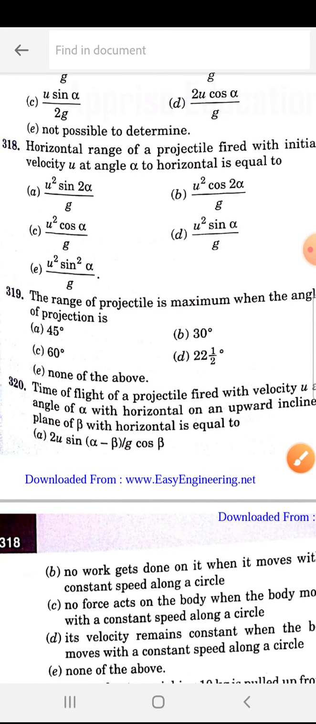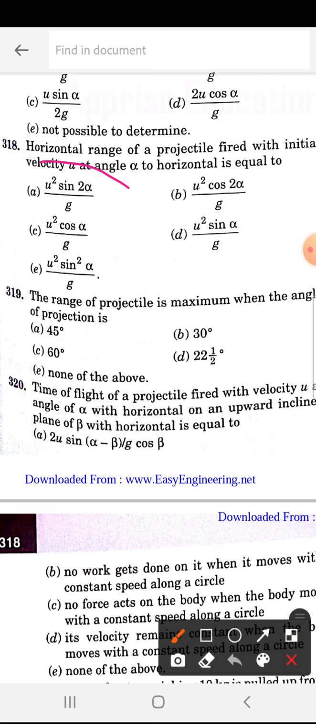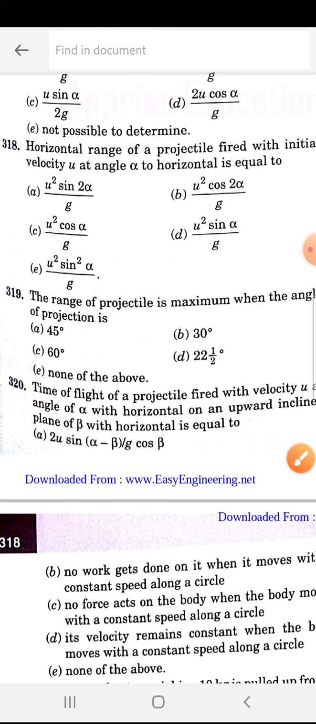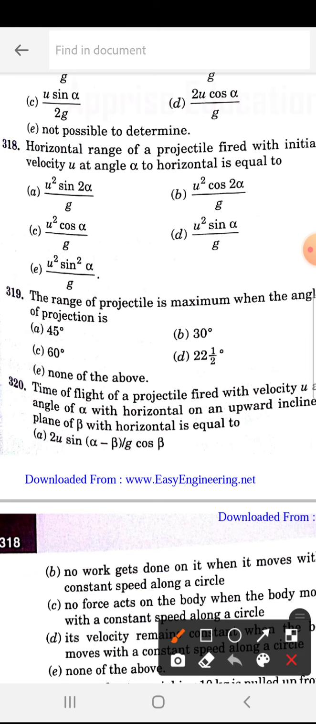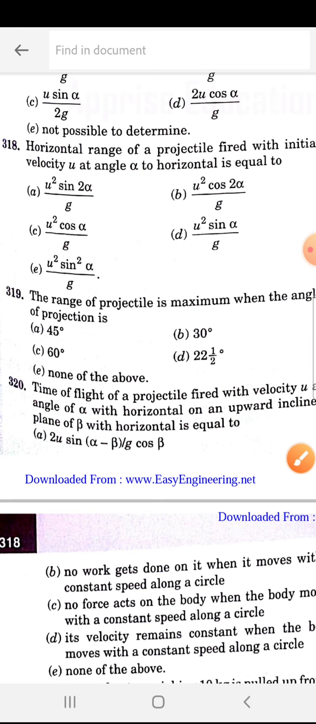The horizontal range of a projectile fired with initial velocity u at angle alpha to the horizontal is equal to. So 318 is A, that is u square sin 2 alpha by g. This is the range. The range of a projectile is maximum when the angle of projection is 45 degrees.